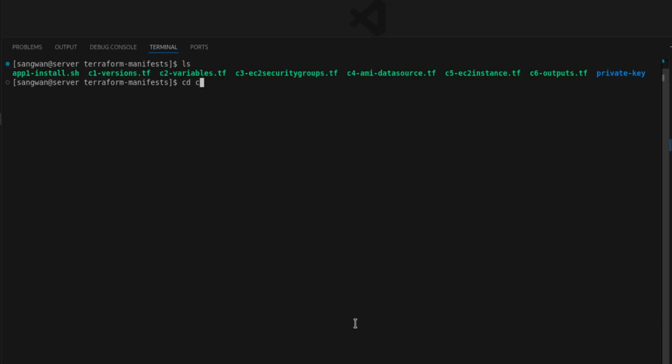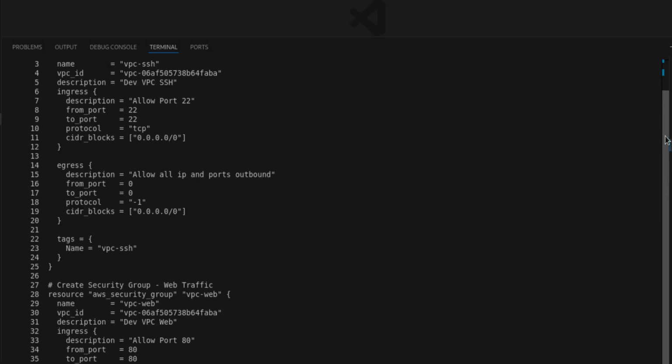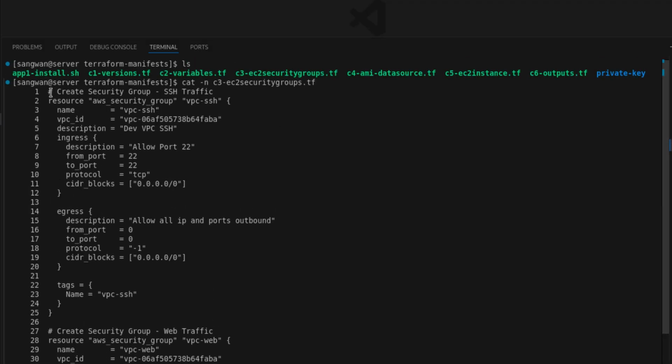Next is c3. cat -n c3, and if you see here, I'm using the same set of variables. This is creating the security group VPC SSH. I don't need this default VPC ID because I will be using the default, so I'm going to delete it, because I have already created the VPC. If you do not have any default VPC, you should create one, and I explained the command in the beginning.